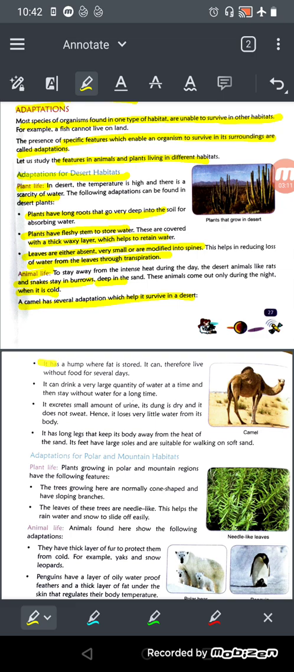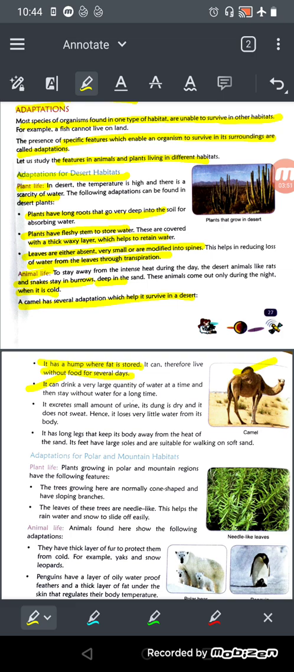It has a hump where fat is stored. They have a hump, see here, right, and fat is stored over here. It can therefore live without food for several days. They use the energy which they have stored in their hump only, right. The next is it can drink a very large quantity of water at a time and then stay without water for a long time. You know, the camel can drink a very large quantity of water at a time. We have heard about this in our childhood also. And they can live without water for many days.